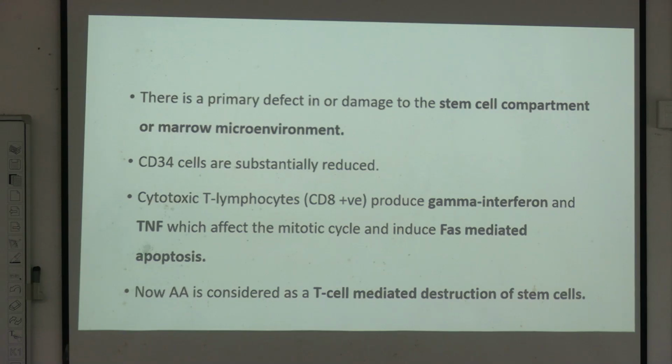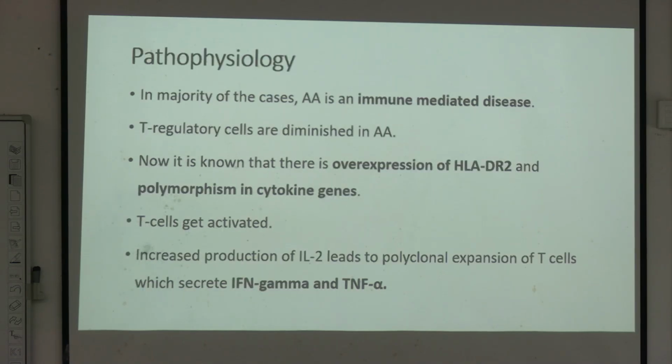So the main pathology, or pathogenesis, is due to apoptosis. Apoptosis is the main reason that aplastic anemia is occurring. So, main thing is apoptosis. Now, aplastic anemia is considered as a T-cell mediated destruction of stem cell. Now, pathophysiology. In majority of the cases,